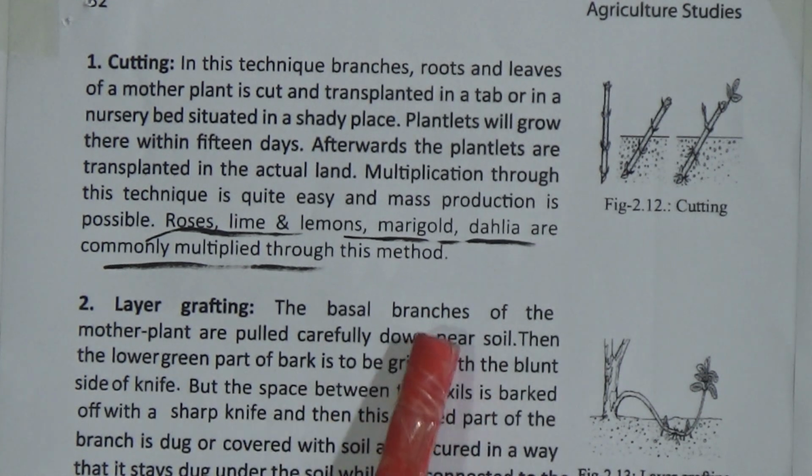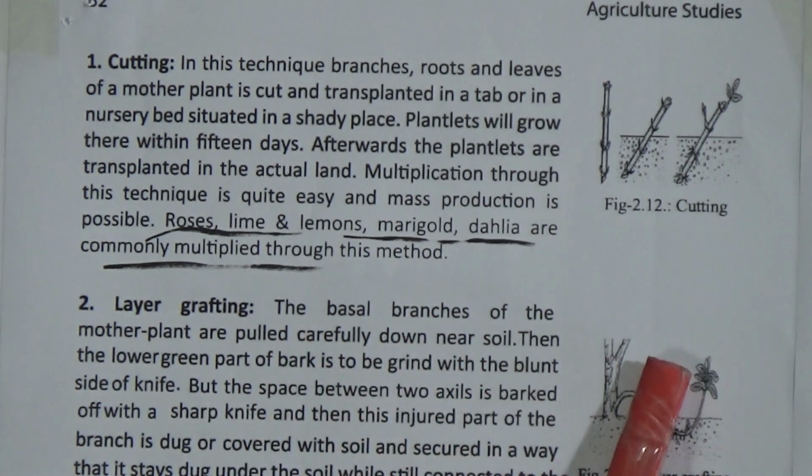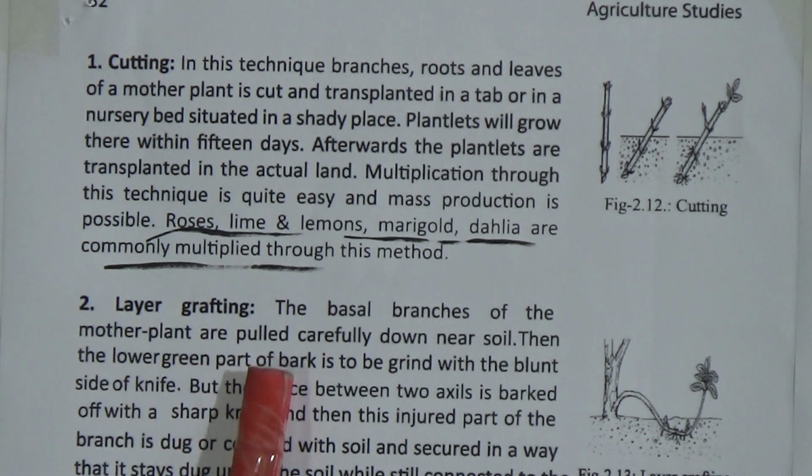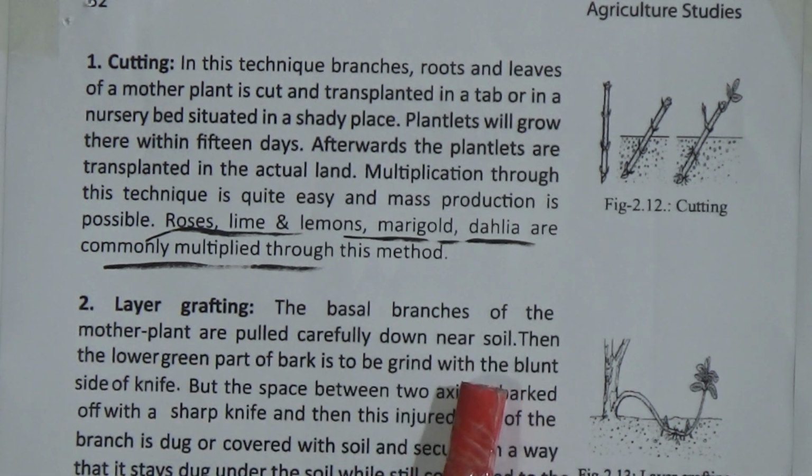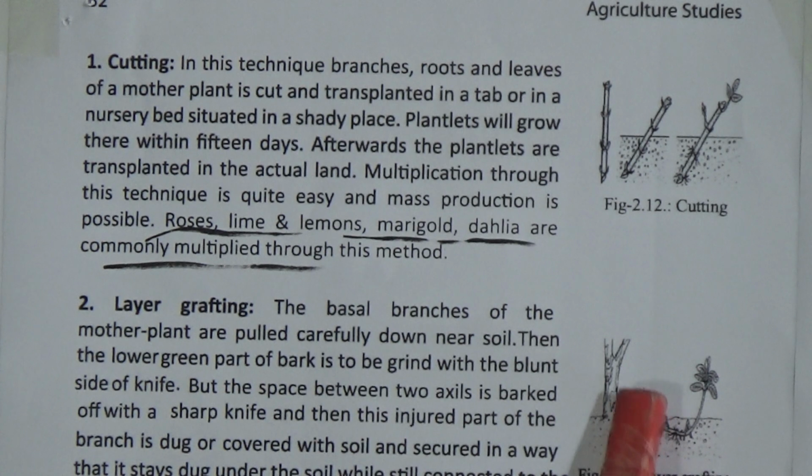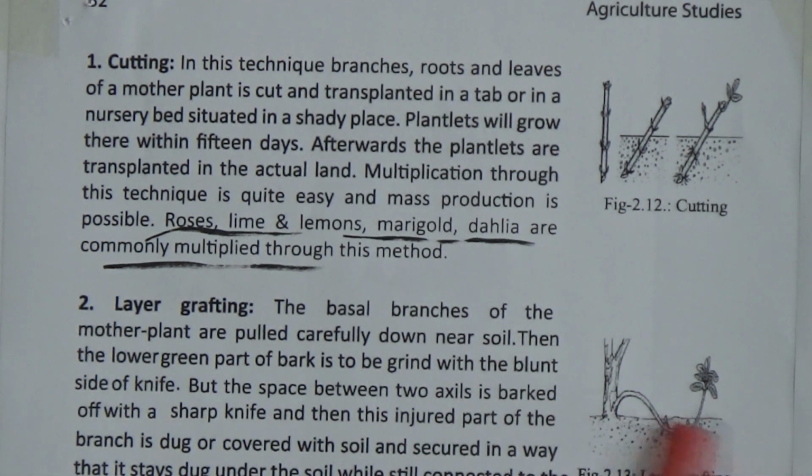The basal branches, that means the main branches of the mother plant, are pulled carefully down near soil. See, this is the main branch of the tree and it is pulled near to the soil.